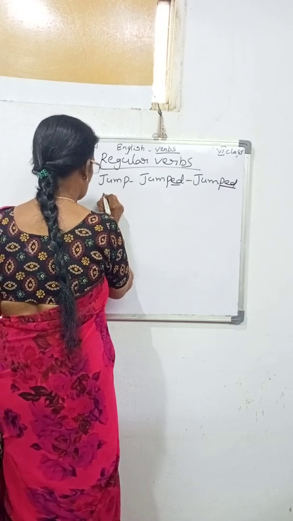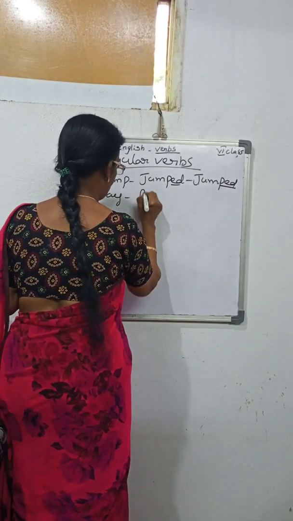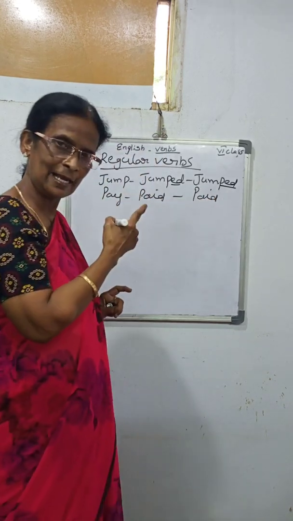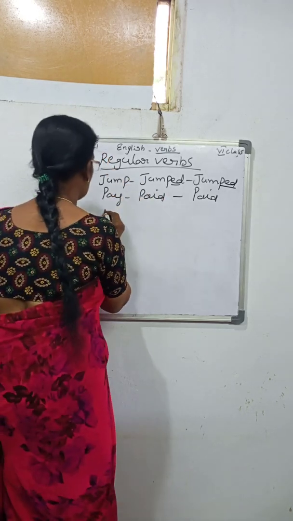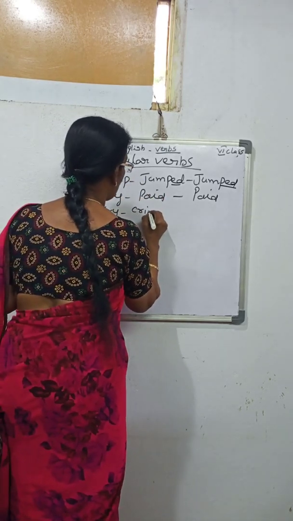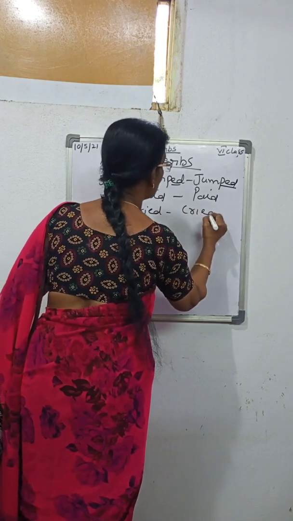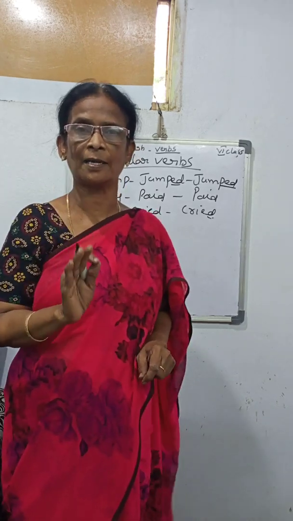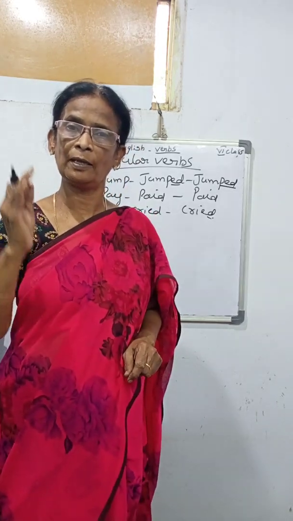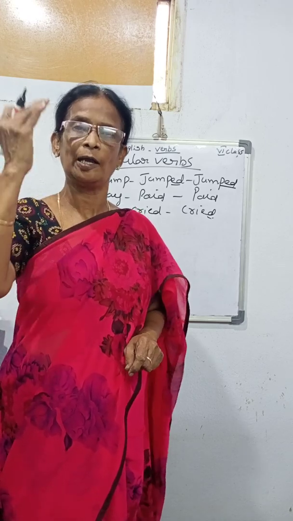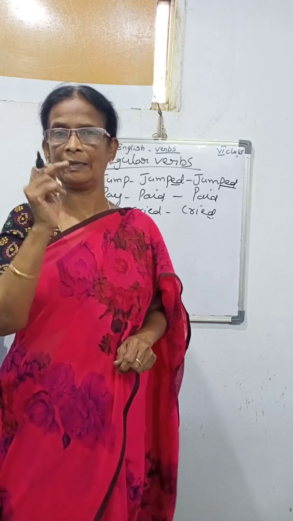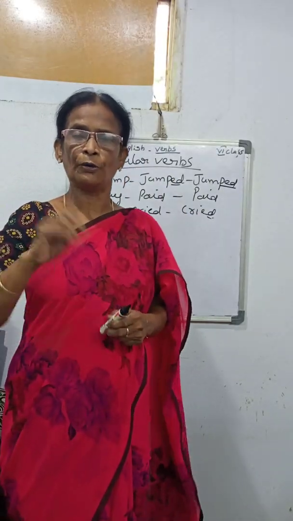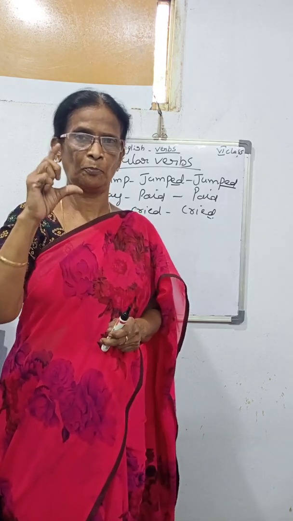And the second one, pay, paid, paid. Is there a d? Yes, this is also a regular one. Next one, cry, cried, cried. Have you added a d? So, easily you can understand where they are not adding ed and d, those are irregular. Where we added ed and d, those are the regular ones. Okay, ma'am? So, regular and irregular, these are very important.